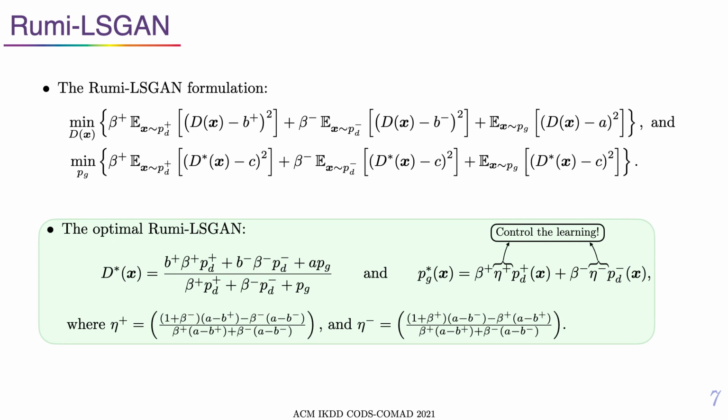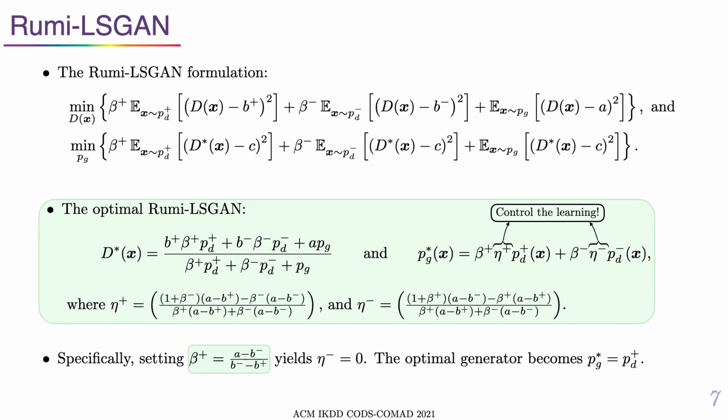We showed that the optimal generator learns a weighted mixture of P_D plus and P_D minus distributions. Controlling the weights and the class labels, we could learn only P_D plus while still training on the negatives. Specifically, setting beta plus as shown, we could make the weight term associated with P_D minus, that is the eta minus term, 0. Since the weights in the loss term, beta plus and beta minus, are still non-zero, the Rumi LS GAN can be trained on both classes of data while learning only the distribution P_D plus.